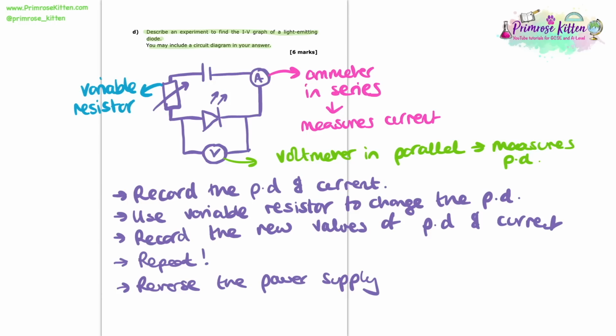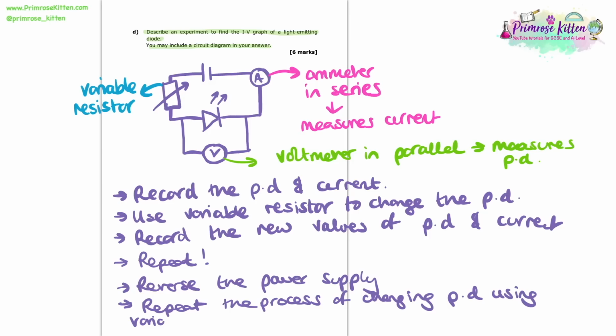What we need to do now is reverse the power supply. By reversing the power supply, we're now going to get negative potential differences. And now we're going to repeat the process before of recording the potential difference and the current, and then using the variable resistor to change the potential difference and repeat.